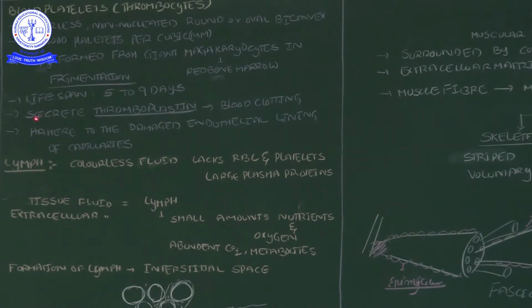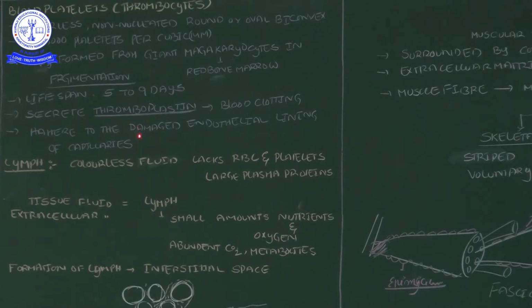And then next, the lifespan is 5 to 9 days. RBC lifespan is 120 days. And WBC lifespan is not the same for all types of WBCs. Some WBCs have a very long lifespan because they are involved in the immunity system. But here we are discussing platelets. The platelets' lifespan is 5 to 9 days.